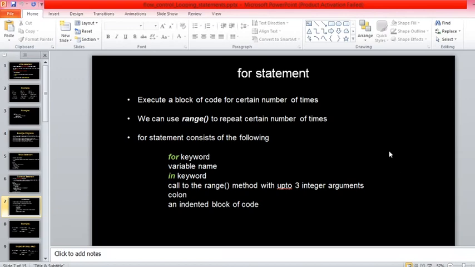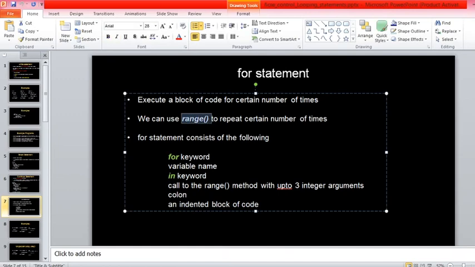Right, for statement is basically to execute a block of code for certain number of times. Then how to decide here certain number of times, like if I want to execute for 10 times, or 5 times or 100 times? That can be done with the help of a function called range function. In the for loop we are going to use one method called range. So this allows us to decide how many times to repeat the block of code.